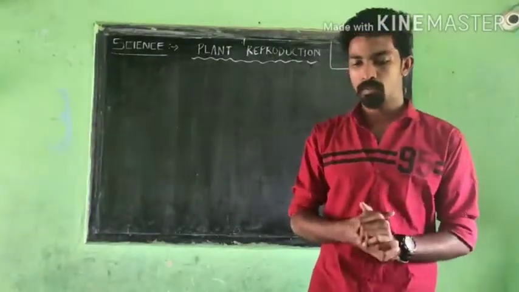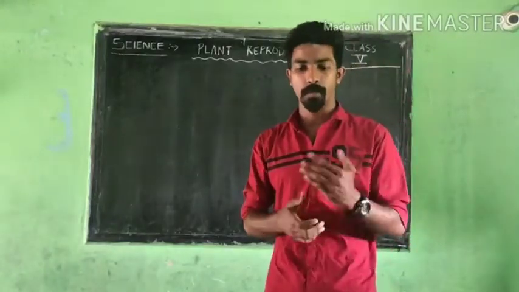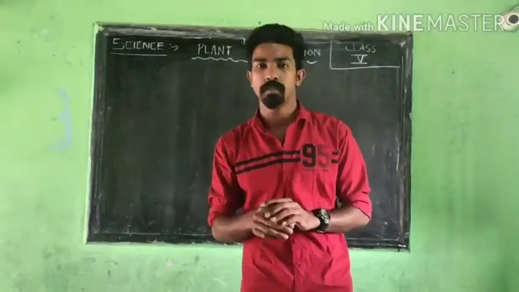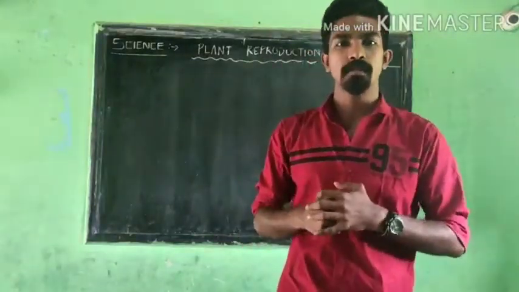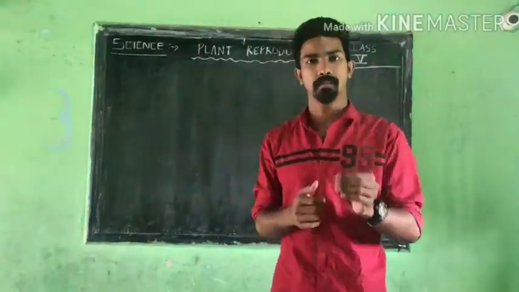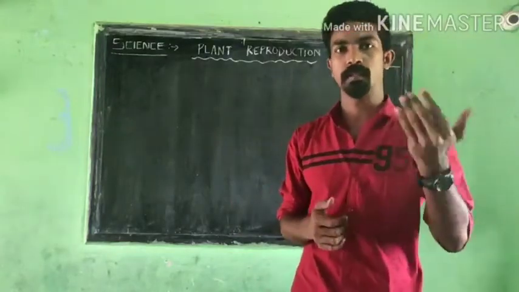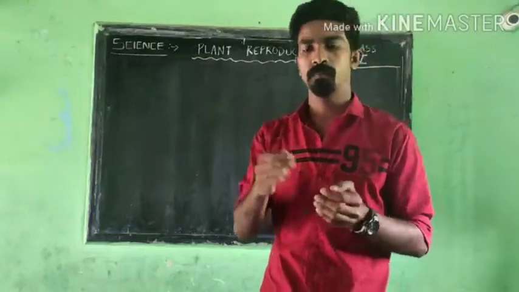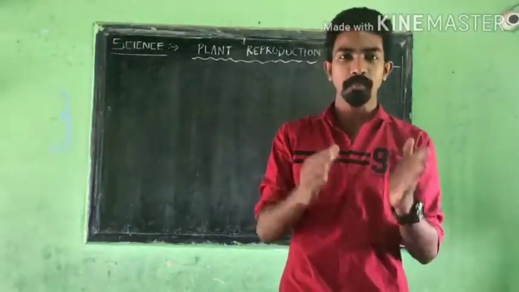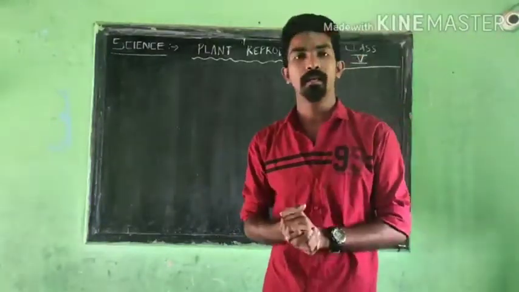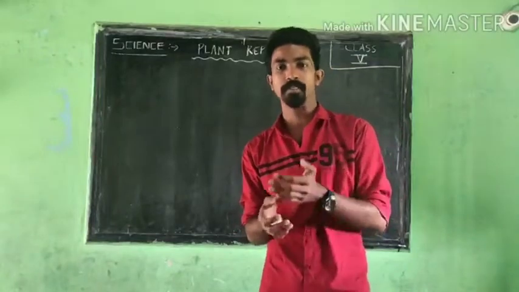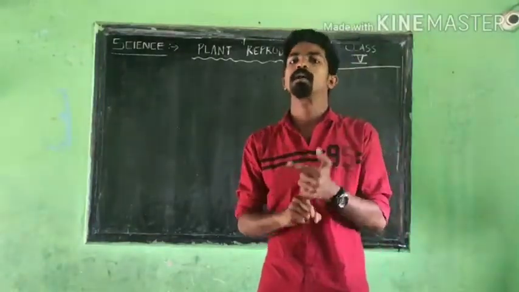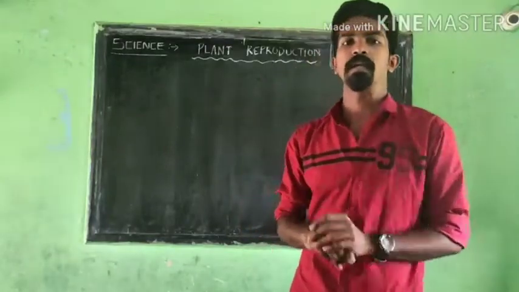So I will go to the first topic, plant reproduction. The small definition given in your textbook is that plants are living things, and reproduction is needed for them to increase in number. Plants reproduce in different ways. They reproduce through their seeds, their stems, their roots, their leaves, and finally spores.